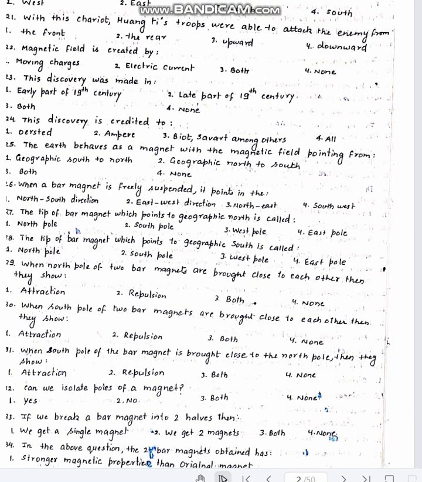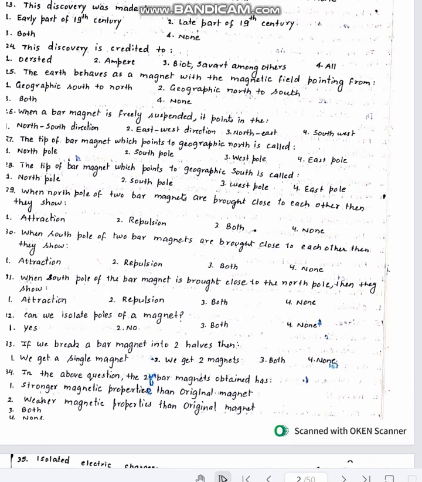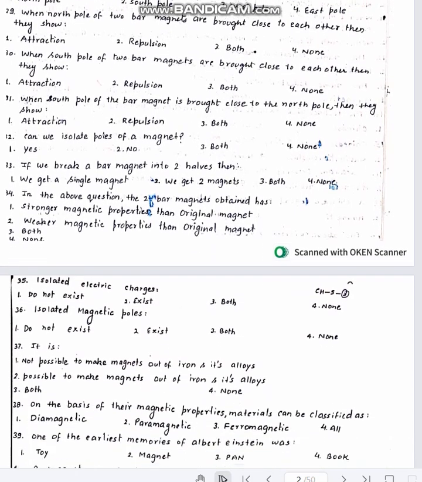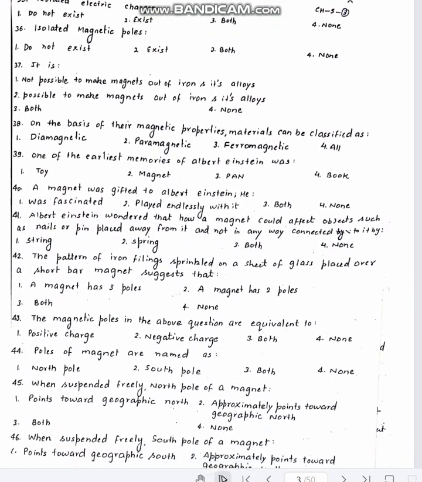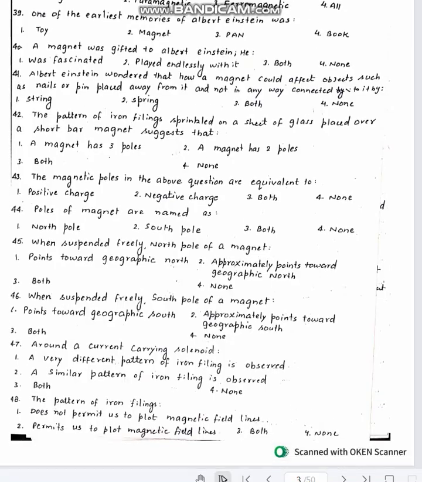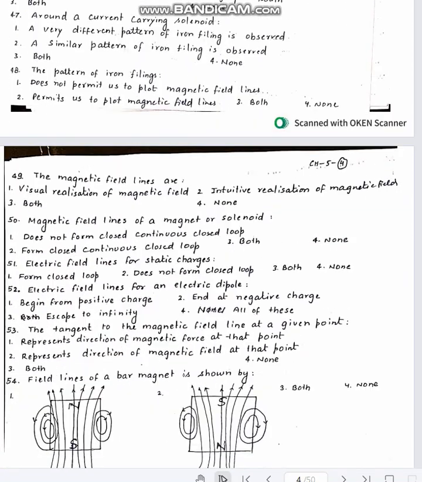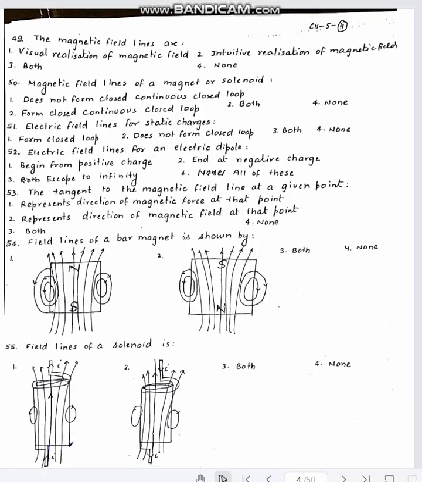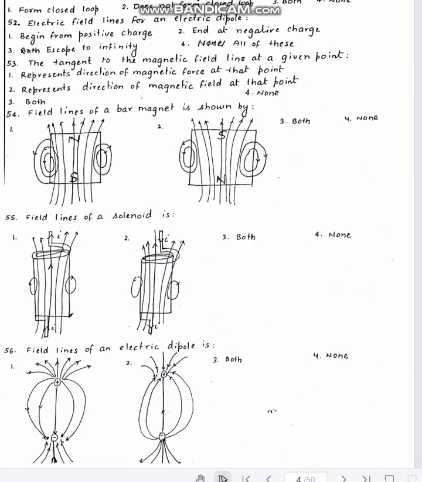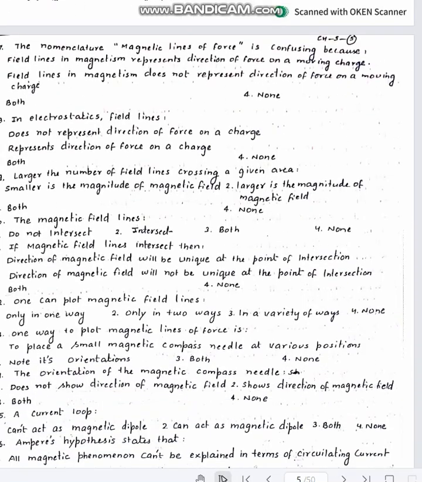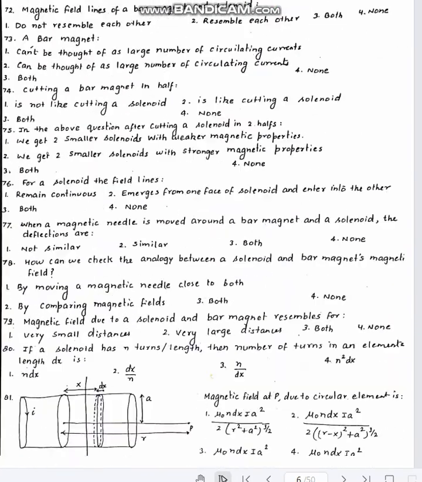Then we have discovery of magnetic field, then tip of bar magnet problem, questions based on bar magnet, on poles of magnet. Then we have theoretical questions based on magnetism. Then we have certain questions based on poles of a magnet. Then we have concept of magnetic field lines. Then we have field lines of a bar magnet, solenoid, electric dipole. Then we have concept of magnetic field lines.